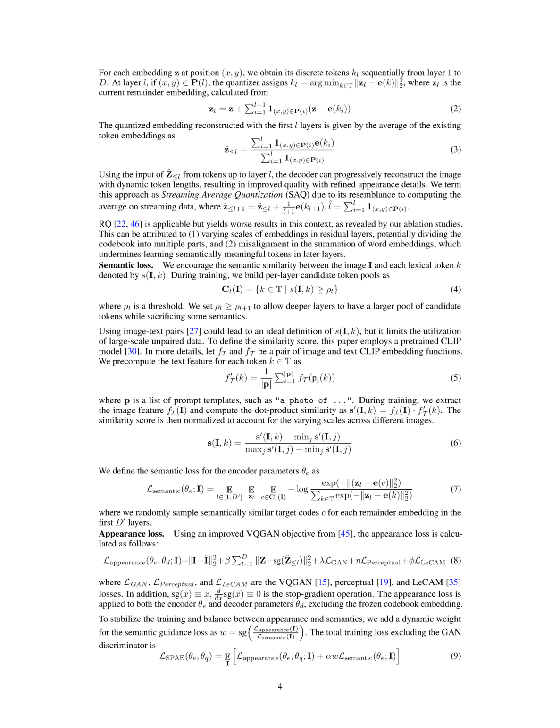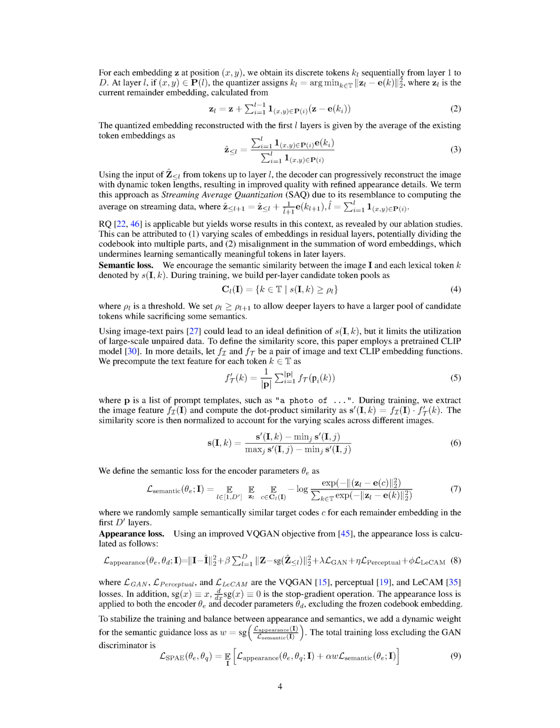To balance between appearance and semantics during training, we add a dynamic weight for the semantic guidance loss. This weight is calculated by taking the ratio of the appearance loss to the semantic loss. The total training loss, excluding the GAN discriminator, is calculated by taking the expectation over the images of the sum of the appearance loss and the weighted semantic loss.